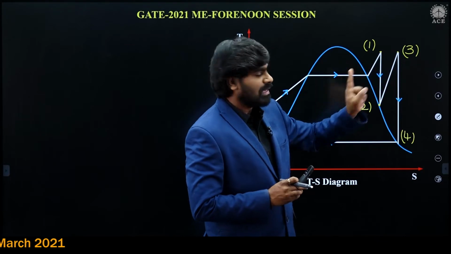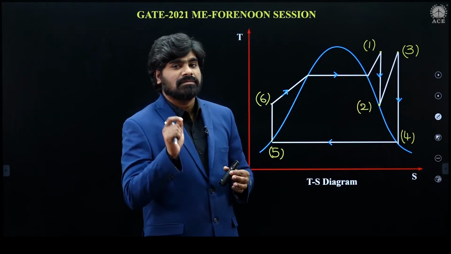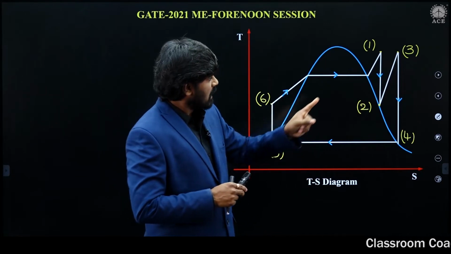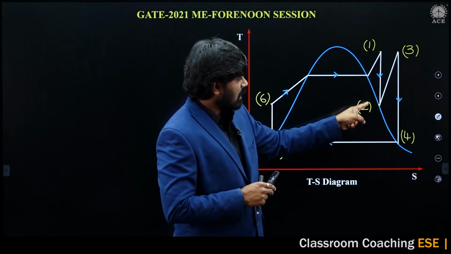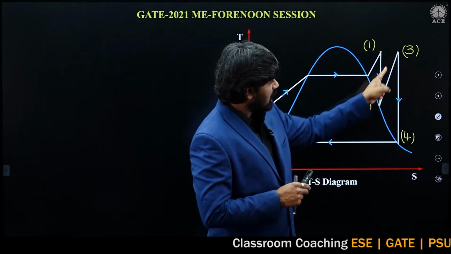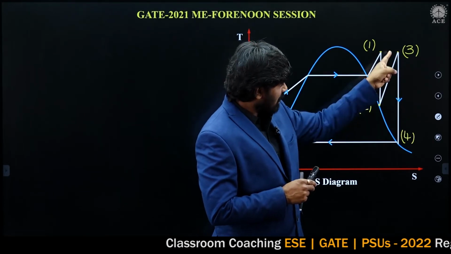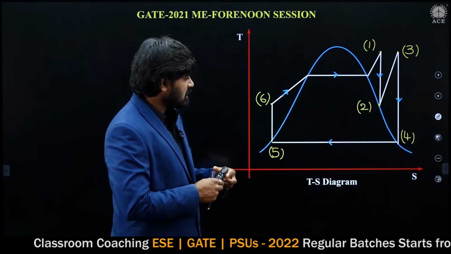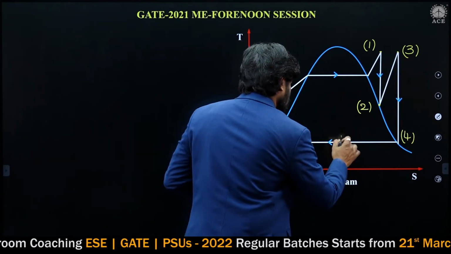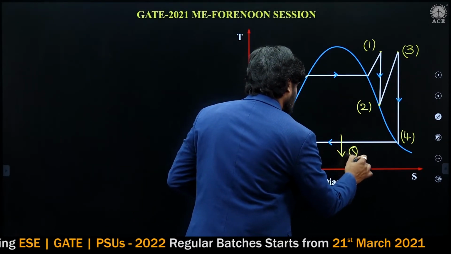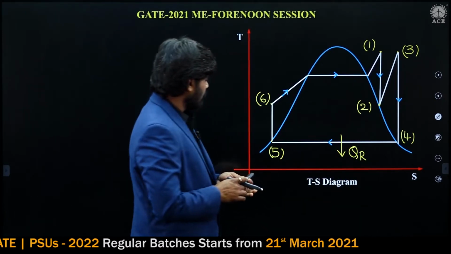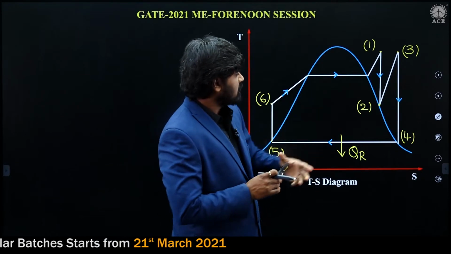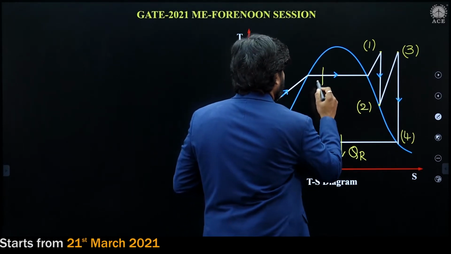This 2 to 3 process is called reheating, and reheating takes place at constant pressure. 4 to 5 is heat rejection in the condenser, 5 to 6 is the pumping process, and 6 to 1 is heat supply in the boiler.